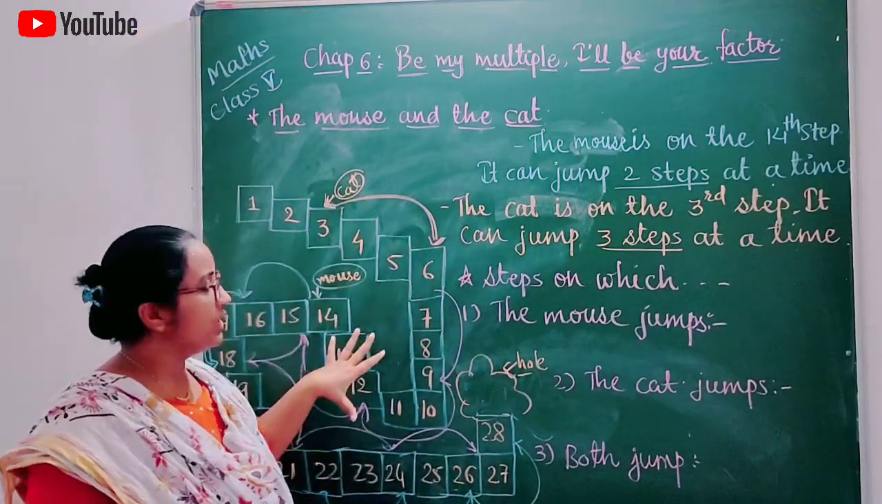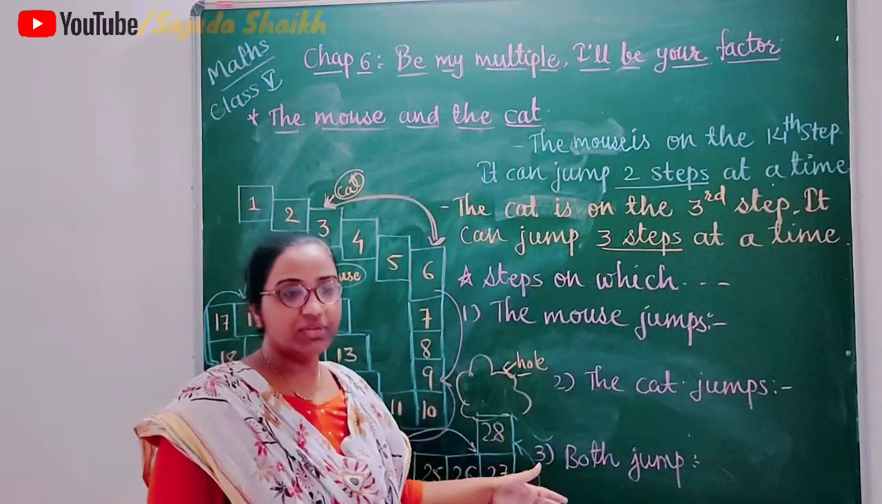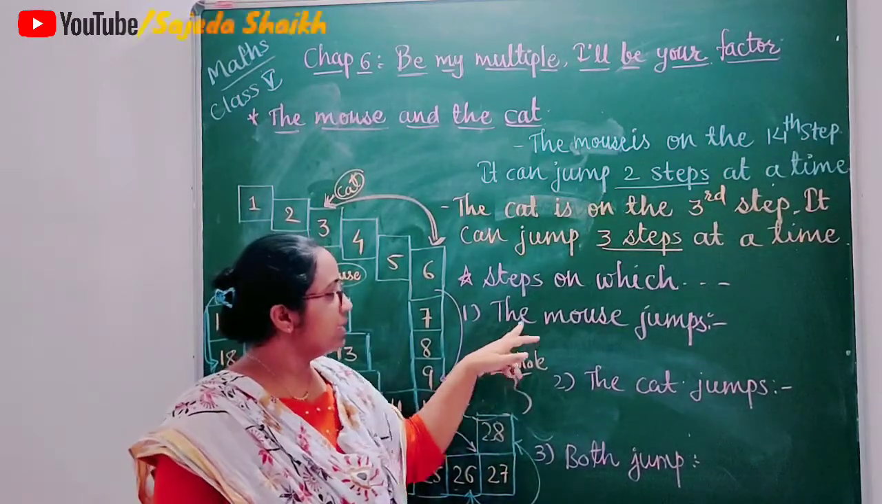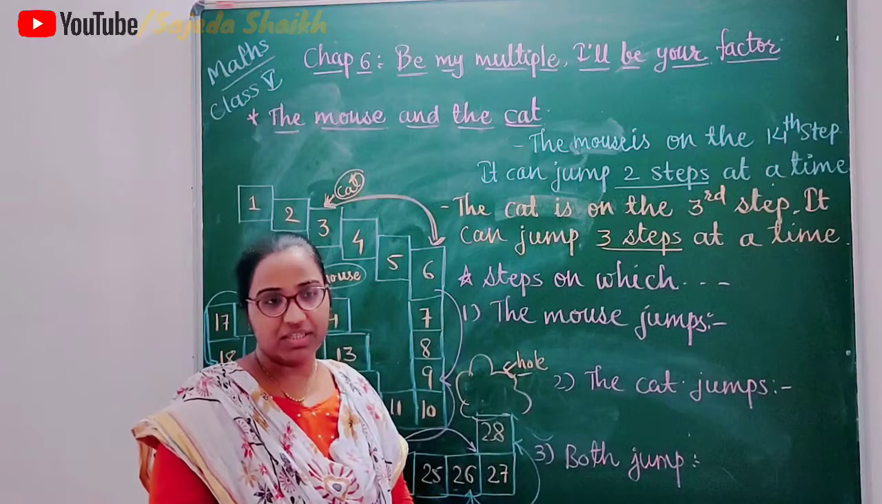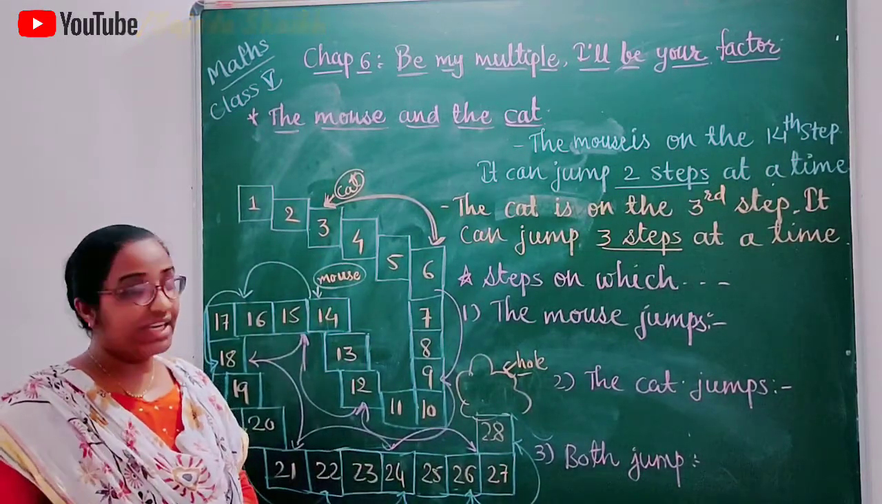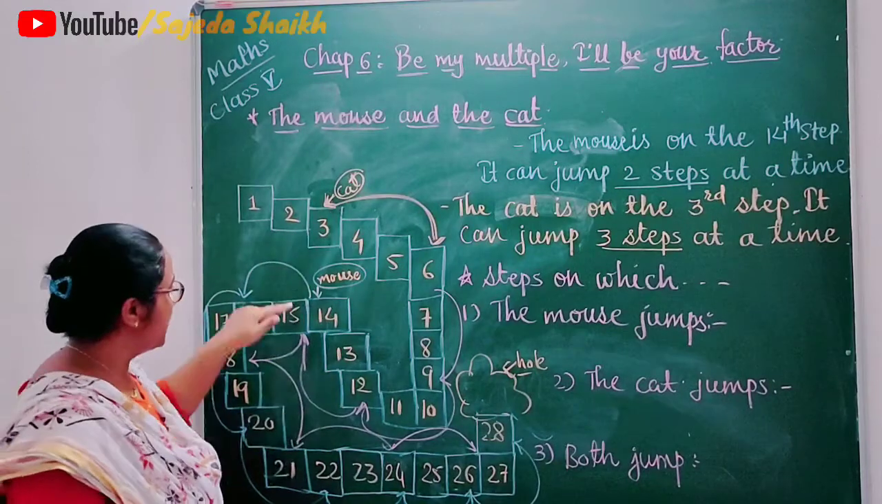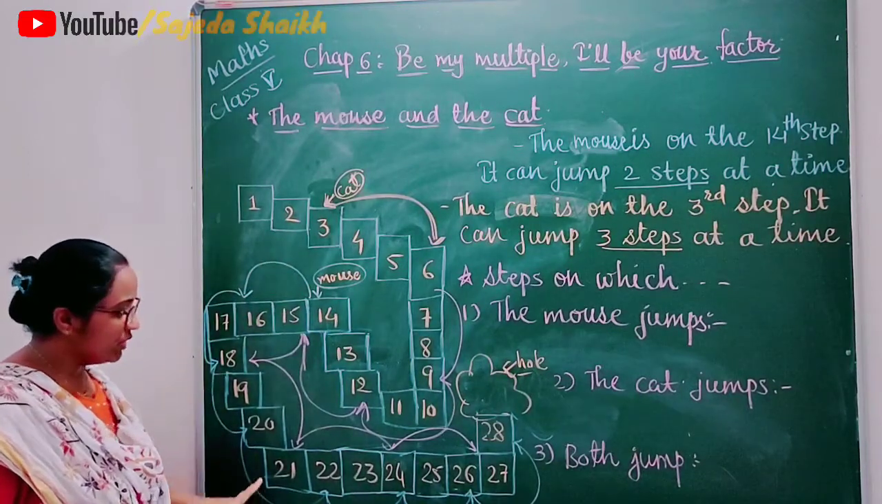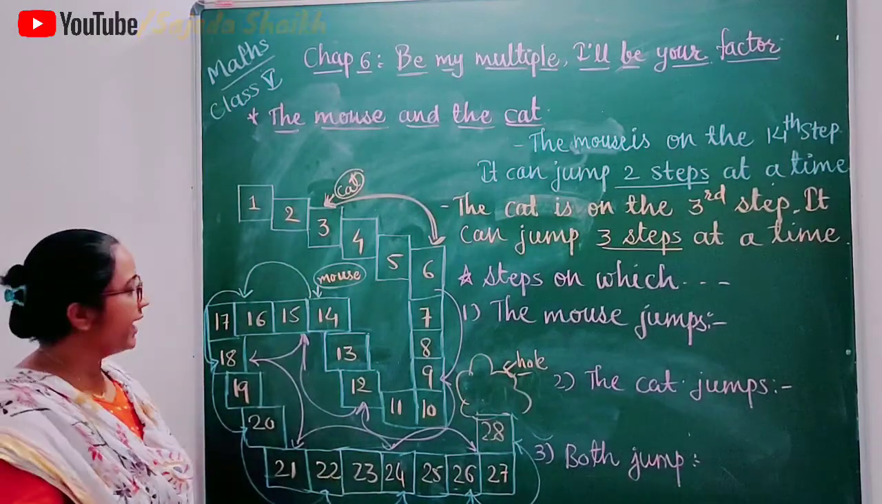So using this information, here you have to write down 3 questions. The first one is the mouse jumps. Okay, mouse कौन-कौन से step पर jump करेगा? So here we used blue chalk to show the way of the mouse. So we will write here.